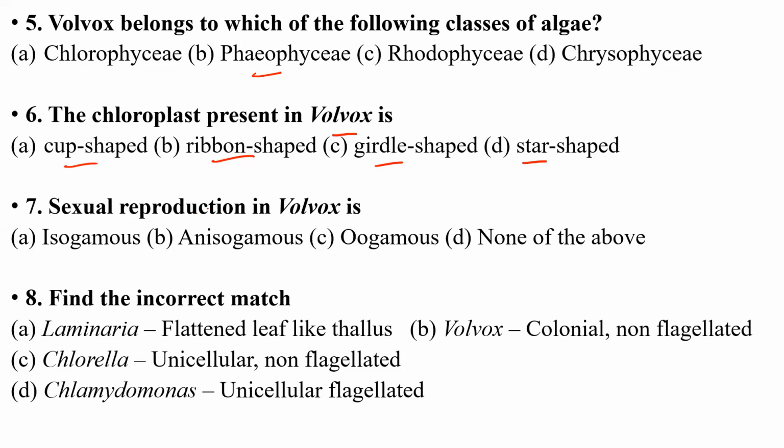In question number 7, sexual reproduction takes place in Volvox by isogamous formation, anisogamous formation, oogamous, or none of the above. In question number 8, you have to find the incorrect statement. So out of these 4, which statement is incorrect? Option A, Laminaria is flattened, leaf-like thallus. Option B, Volvox, colonial, non-flagellated. Option C, Chlorella, unicellular, non-flagellated. Option D, Chlamydomonas, unicellular, flagellated. So which option is incorrect?